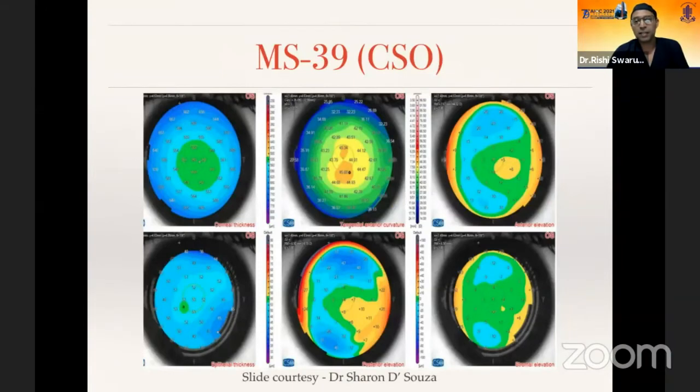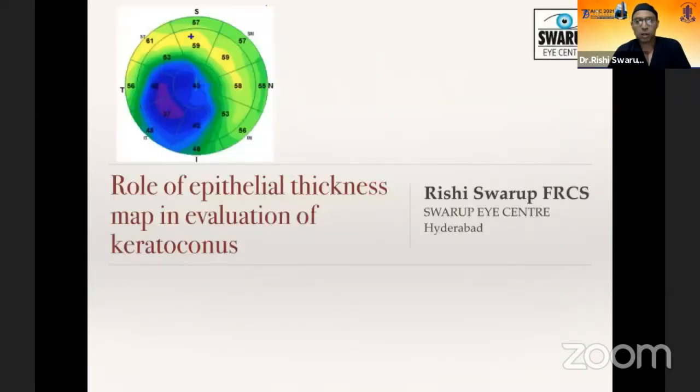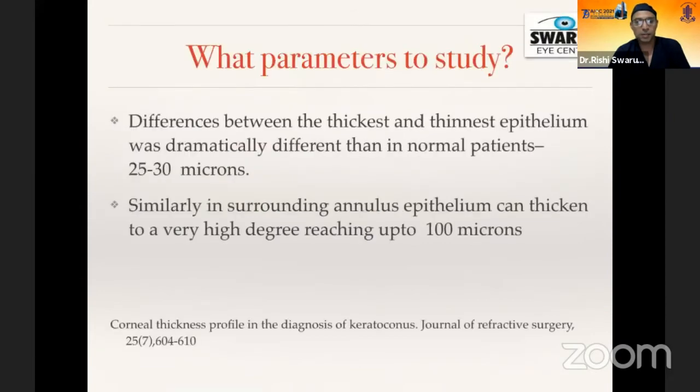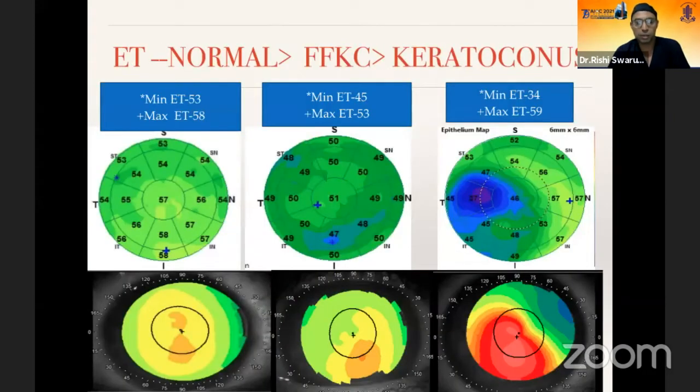This is one of the more advanced OCTs that is available, the MS39 from CSO. The advantage is it combines Placido topography with a very high resolution OCT. So it gives you both topography as well as elevation data, as well as epithelial thickness maps and stromal topography as well, which is fabulous. This was just a small study we had done in our hospital to see how epithelial thickness maps might be useful. Because time is short, I'll quickly run through.